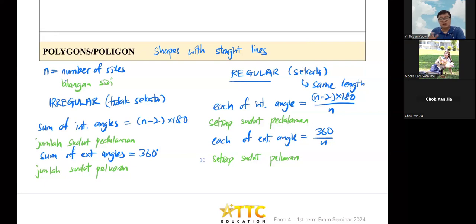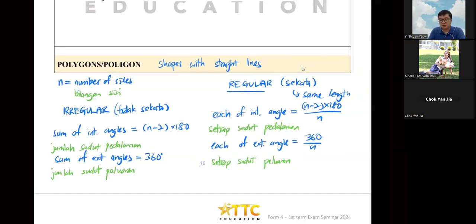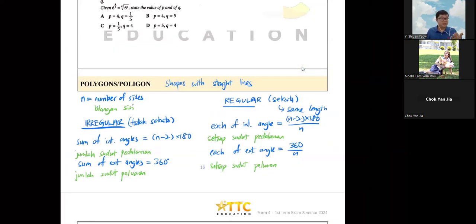In this case, they got a lot of diagrams, quite a fun chapter as well. This one is Form 2, Chapter 4, by the way. So if you want to revise back, if you're not sure what I'm talking about. So irregular is the left side one, which means you can only find the total. But for the regular one, you can find each of them.